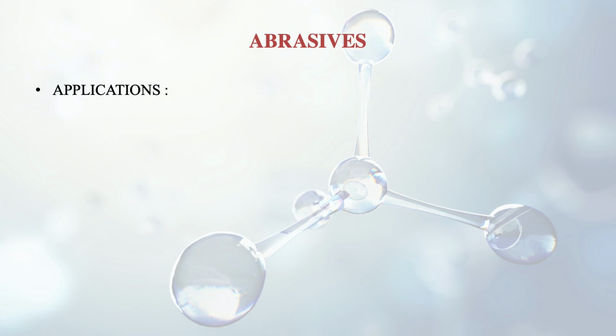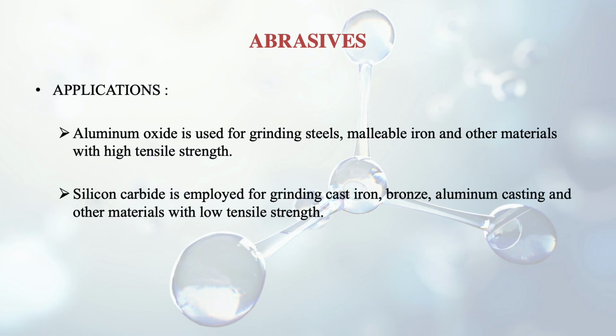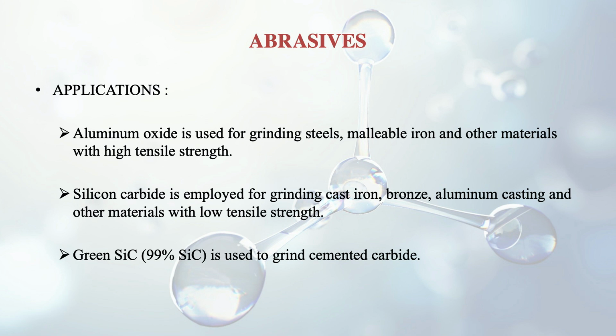Some of the applications: aluminum oxide is used for grinding steels, malleable iron and other materials with high tensile strength, whereas silicon carbide is employed for grinding cast iron, bronze, aluminum casting and other materials with low tensile strength. So we can see alumina for high tensile strength and silicon carbide for low tensile strength. Green SiC is another kind which is 99% SiC, and it is used to grind cemented carbide.